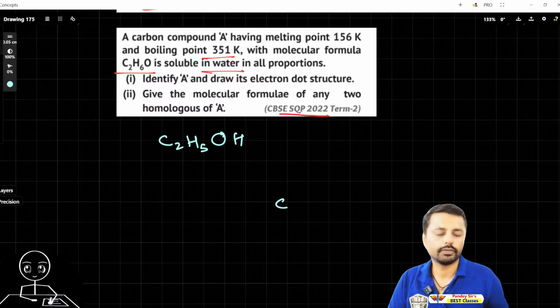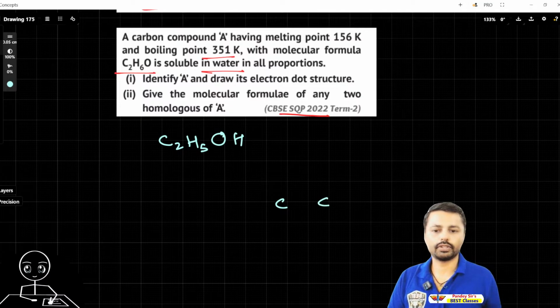Okay, and identify and draw its electron dot structure. So 2 carbon. Carbon will have single bonds. So this one. Then hydrogen, hydrogen, hydrogen, hydrogen. This is the electron dot structure.